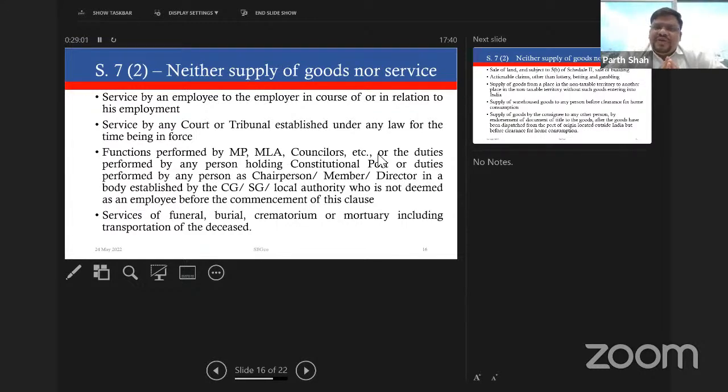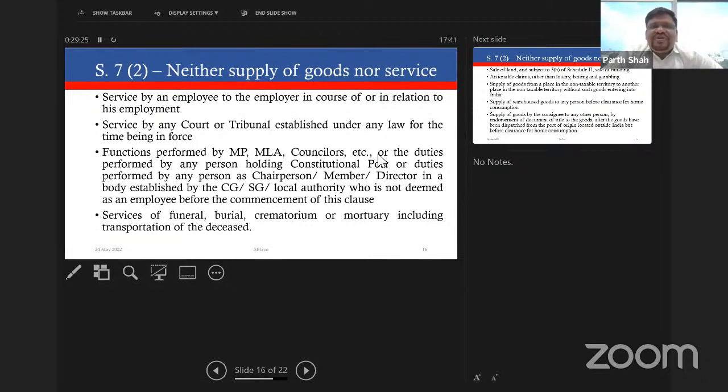That irrespective of what is there in section 7(1) and section 7(1)(a), activities or transactions which are listed in section 7(2) shall be deemed to be neither supply of goods nor supply of service. So even if something gets covered under supply by virtue of section 7.1, the government has then excluded it from the scope of supply by virtue of section 7.2, read with schedule 3 of the CGST Act.